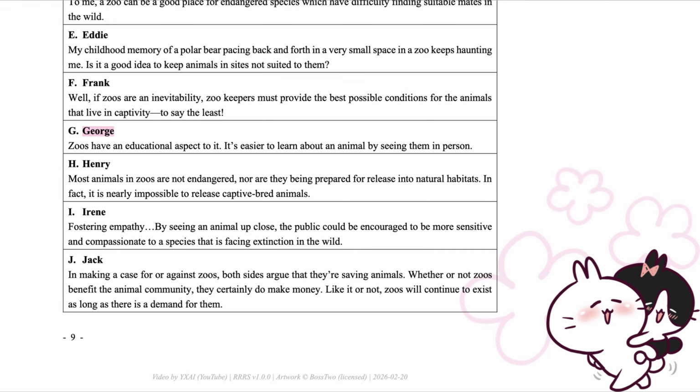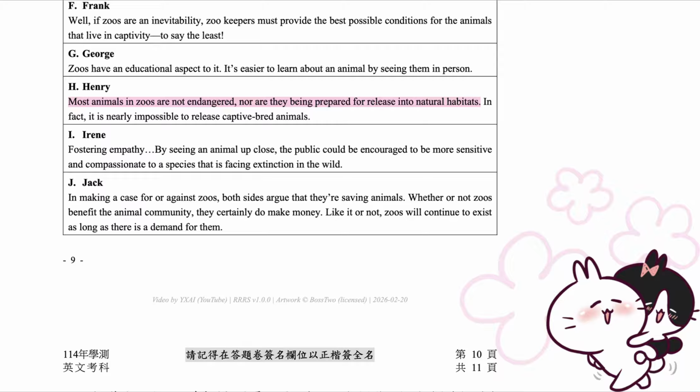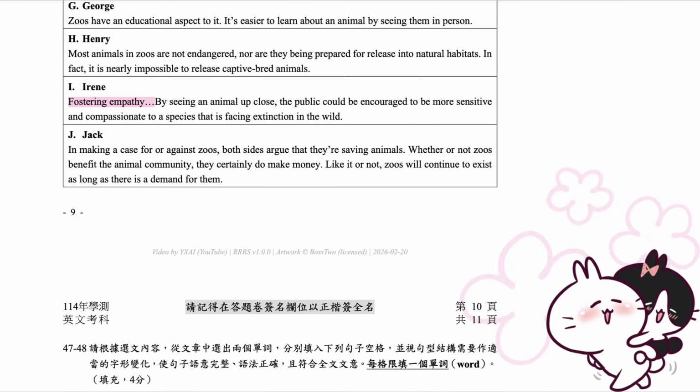H. Henry. Most animals in zoos are not endangered, nor are they being prepared for release into natural habitats. In fact, it is nearly impossible to release captive bred animals. I. Irene. Fostering empathy.